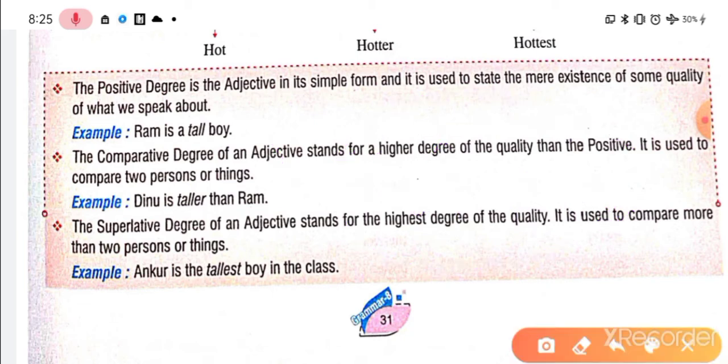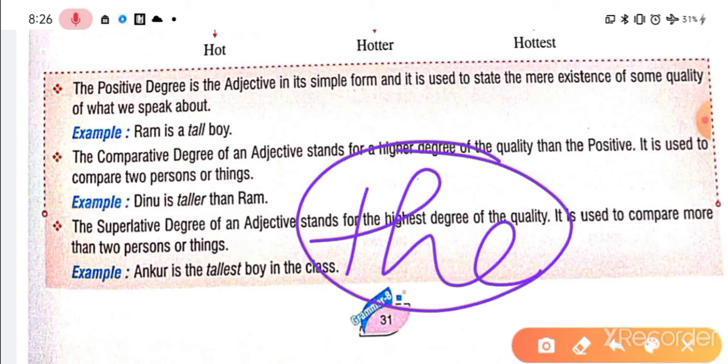Another thing, in the superlative degree, yes, here also we have a clue, right? Here the words are written, so there is no confusion, but think of a fill-in-the-blanks exercise, where you must decide which word to fill, tallest or taller. Then you will look for the clue word. For the superlative degree, whenever we have the superlative, tallest, you can see just before it the article the is placed.